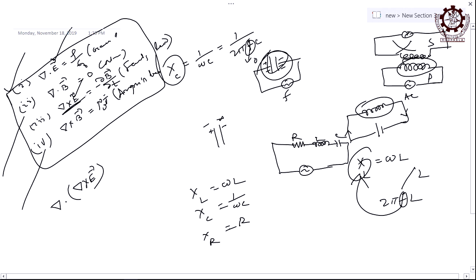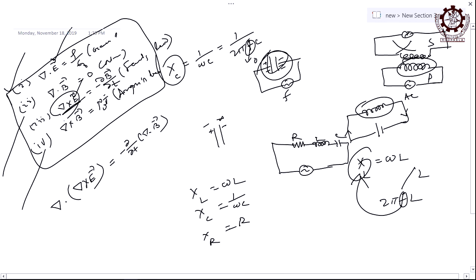You know about this equation, del cross E, that is Faraday's law, right. You take the divergence of that again. Divergence of curl of E will be how much? Ultimately that will give you del by del T of del dot B. You check the relation, whether I am correct or wrong. Finally, you get this in terms of B, right. This is E, this is B, establish the relation, same third equation, this one.